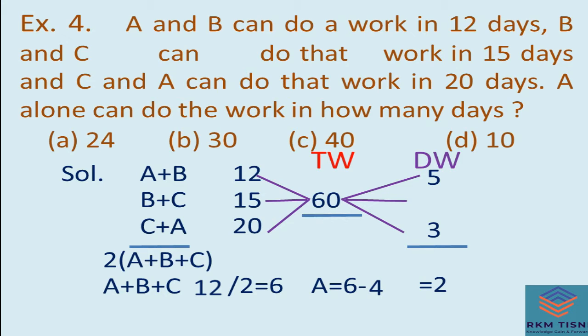If he can do 2 work in 1 day, then for the total of 60 you have to divide by 2. It will cut in 30 times, so the answer will be 30. Now see the next example.